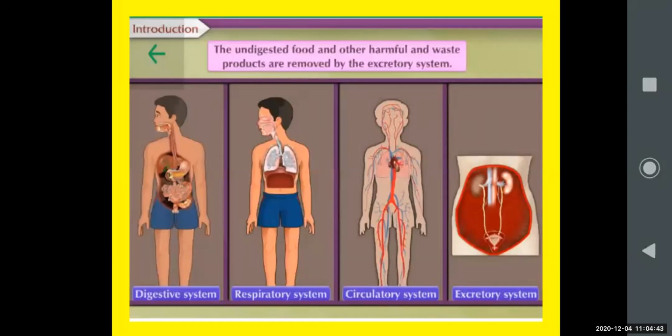From the food material, whatever extra waste part, harmful and waste products, they are thrown out from the body by the excretory system. So you should remember, the waste and harmful products are removed by the body through the excretory system.